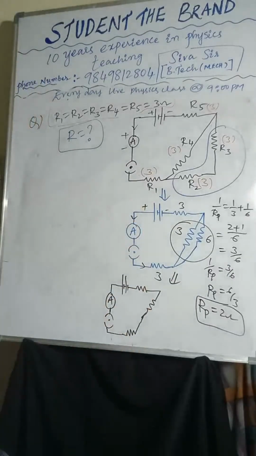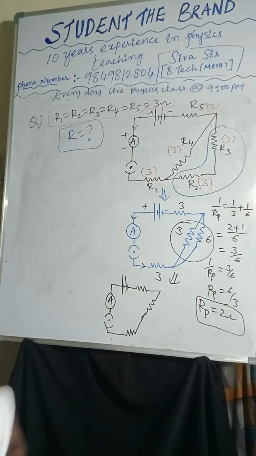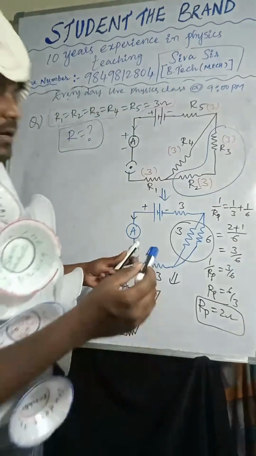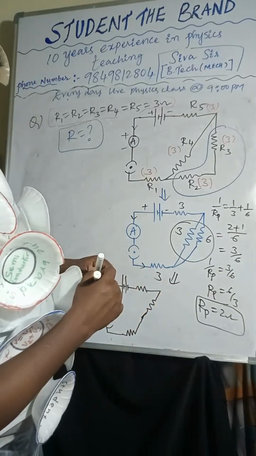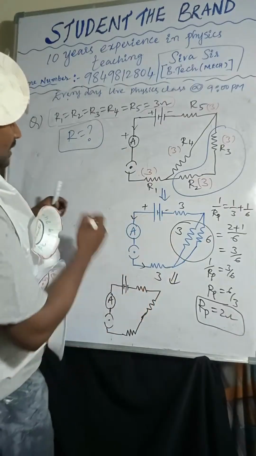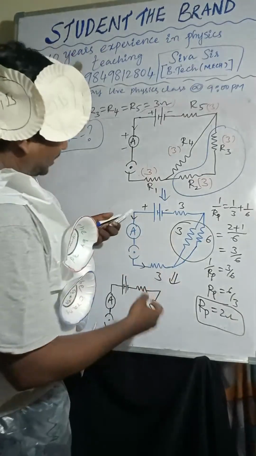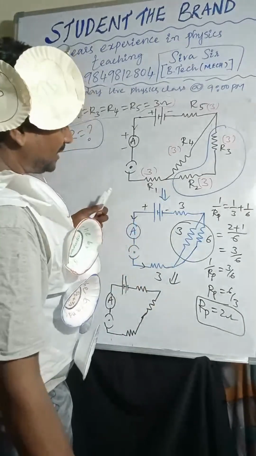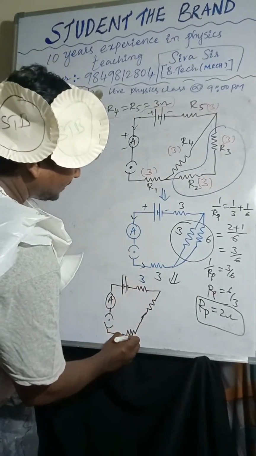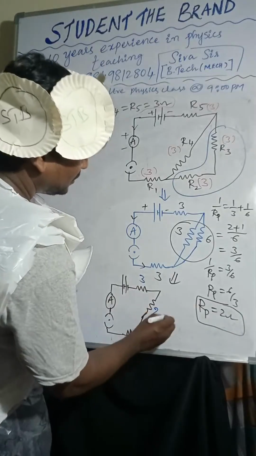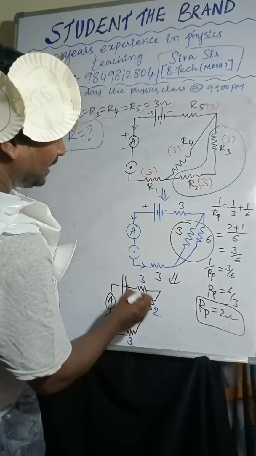How much did you get? Tell me. Here 3, 2, 3. So these three are in series or parallel?